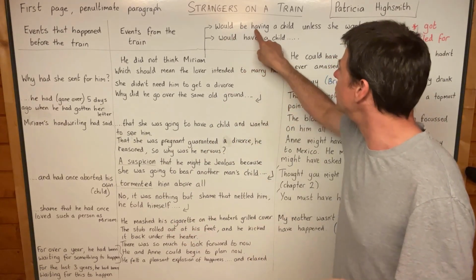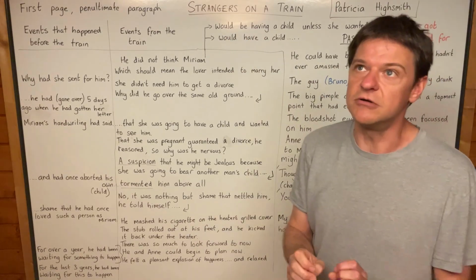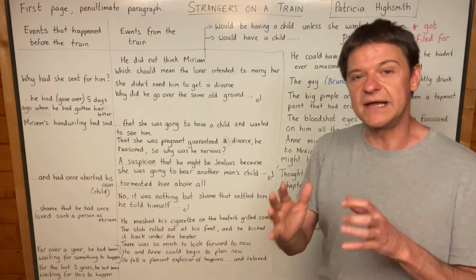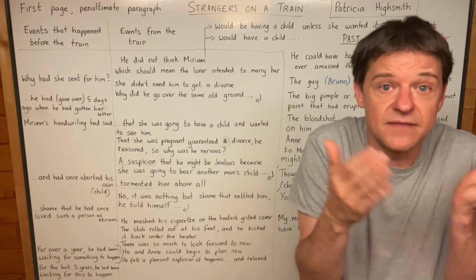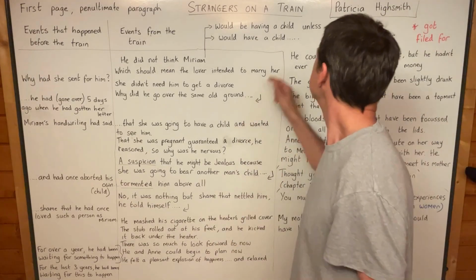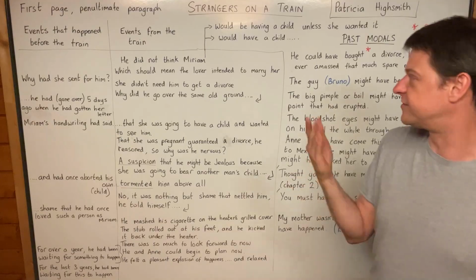This continuous form is modal continuous. Continuous is used always to mean in the middle of something. So he did not think Miriam would be in the middle of having a child unless she wanted it. So he knows that she wants the child.